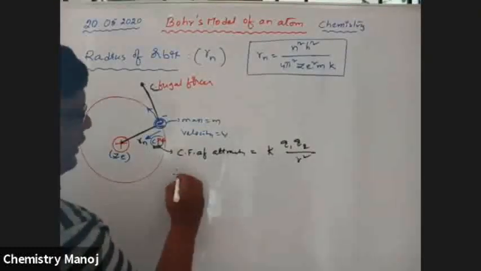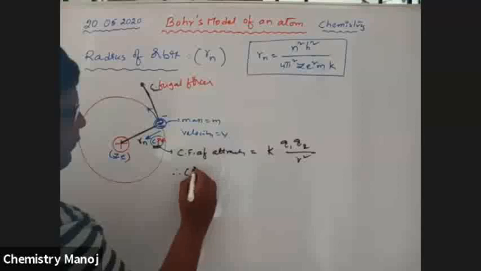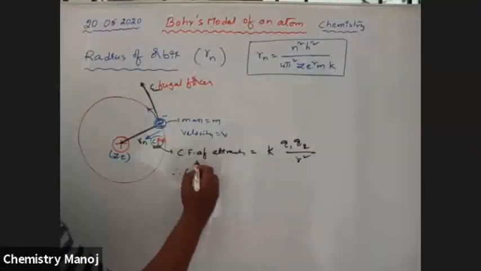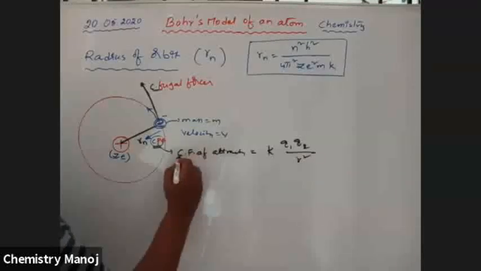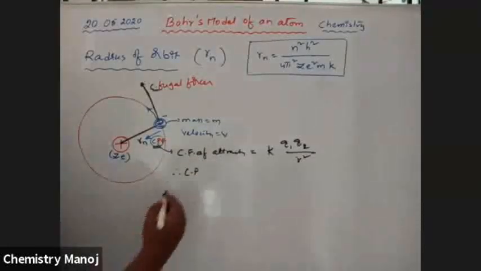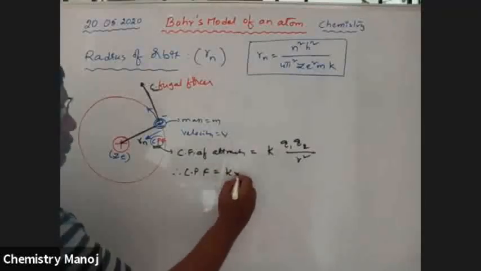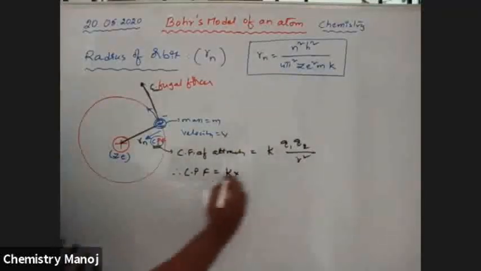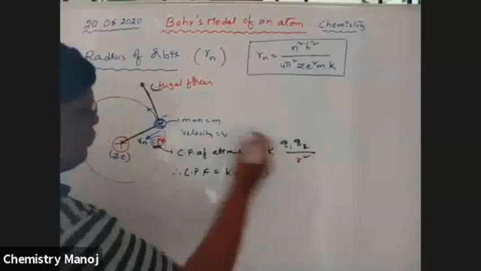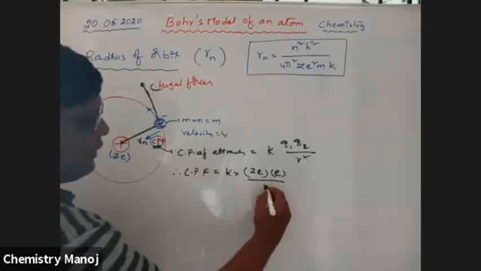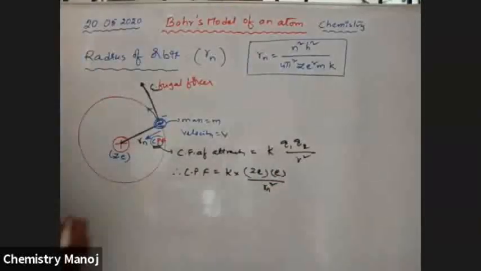Therefore, the centripetal force is equal to the Coulombic force of attraction, K into Q1 Q2 by R square. Here Q1 is Z E and Q2 is E, and the distance is the radius of the nth orbit whole square.